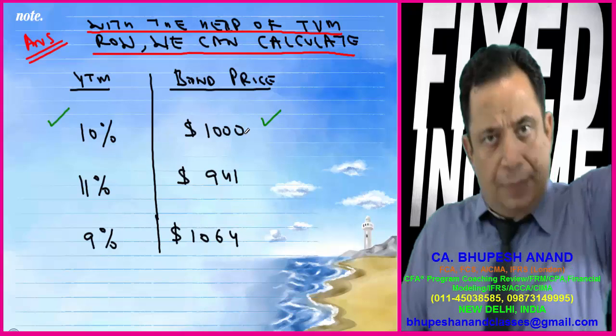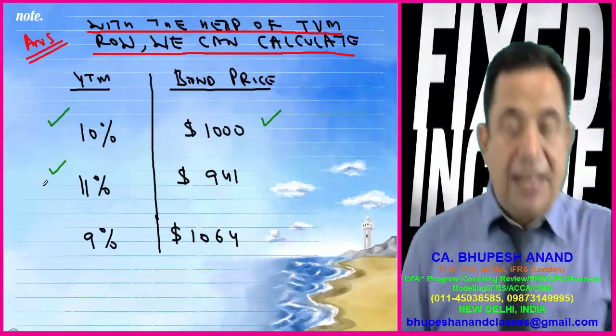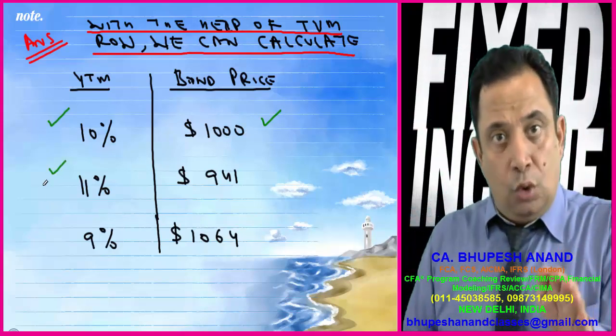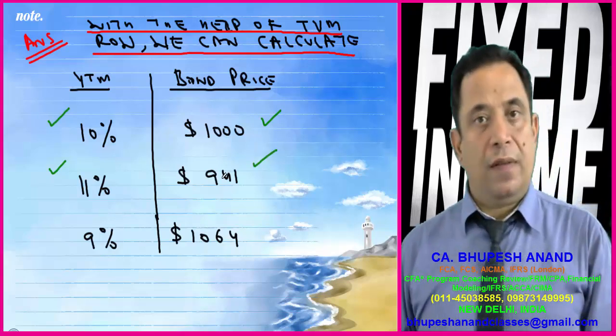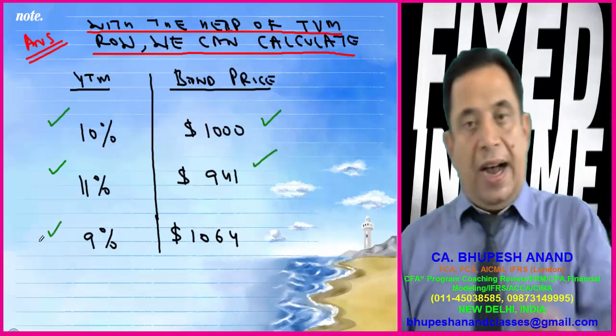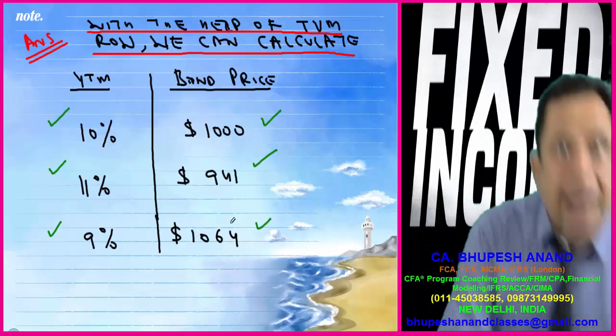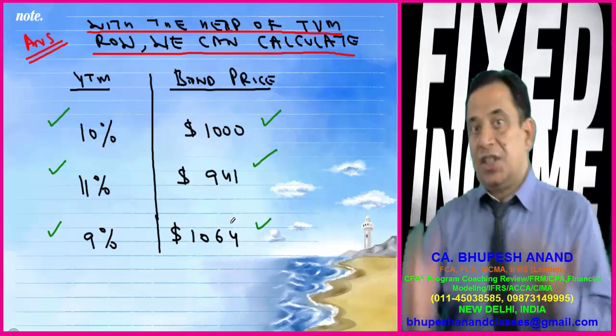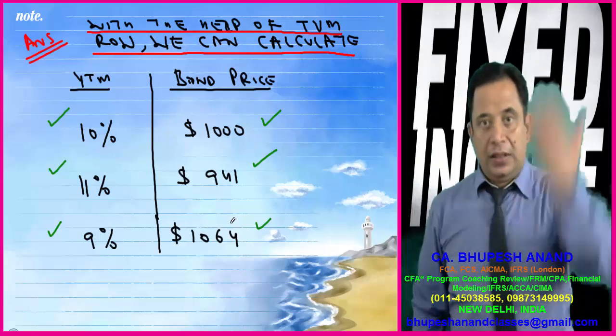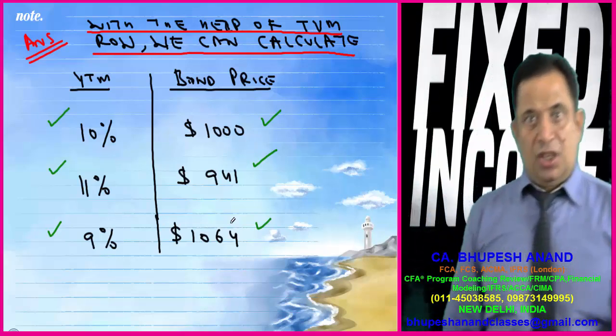I have told you so many times. Now in case I change IY from 10 to 11%, then the price will be 941. If I change IY to 9%, the price will be $1064. It implies that if there is a change in YTM, then there will be a corresponding change in bond price.